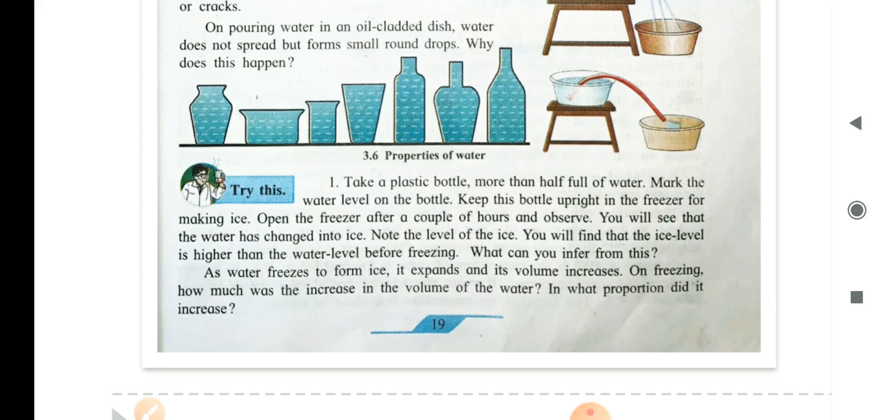Note the level of the ice. You will find that the ice level is higher than the water level before freezing. What can you infer from this? As water freezes to form ice, it expands and its volume increases. On freezing, how much was the increase in the volume of water? In what proportion did it increase?